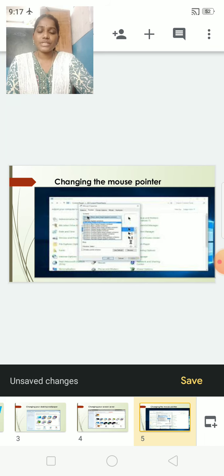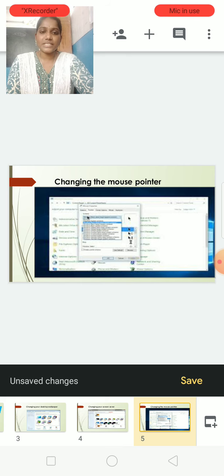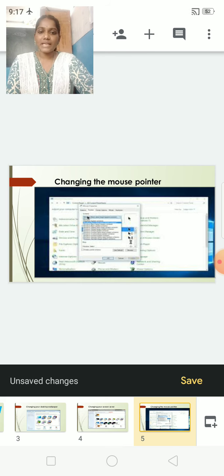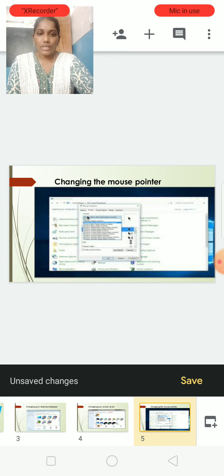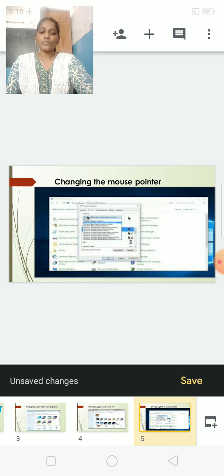Then it shows the picture, like that the screen will open. Then select which kind of mouse pointer you want. If you want more options, scroll the wheel next to those marks. When you scroll, we will get more symbols, or more types of mouse pointers.